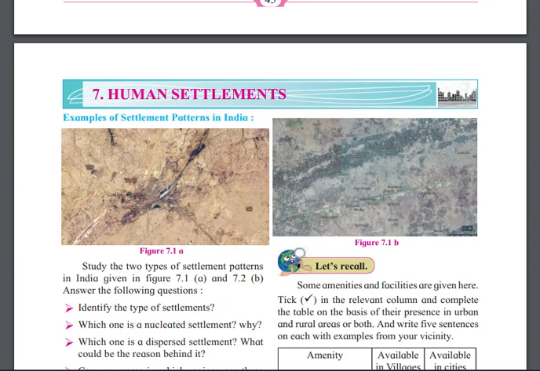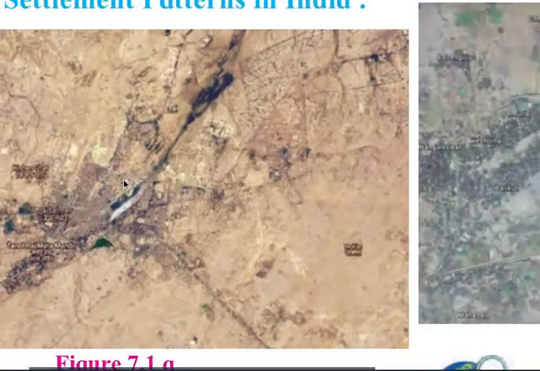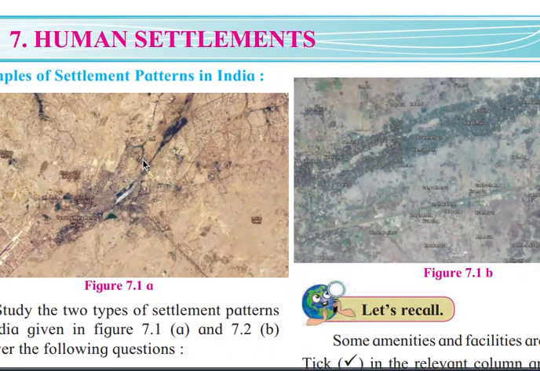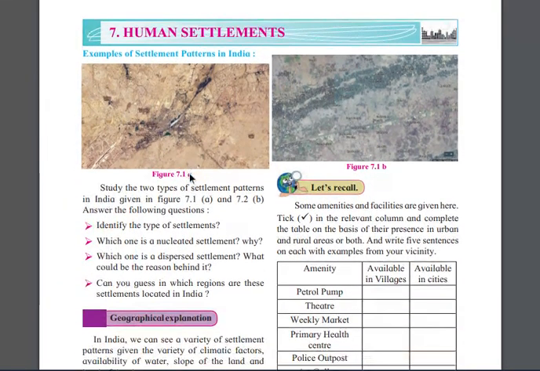Figure 7.1a and figure 7.1b study the two types of settlement pattern in India. It is actually the settlement pattern given over here. If I talk about identifying the type of settlement, the first one, figure 7.1a, if I zoom in properly, is the most concentrated area. People are living concentrated in one place, like Mumbai.